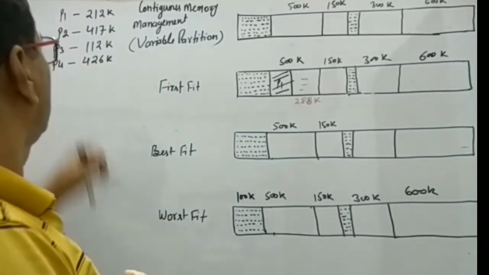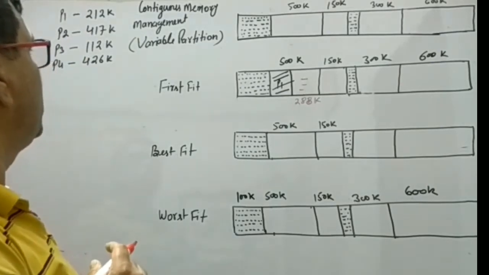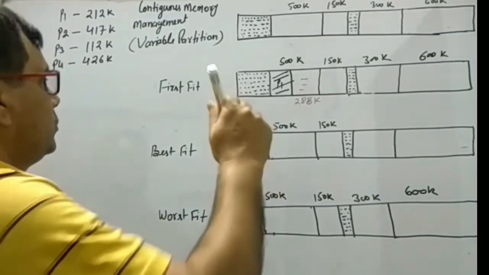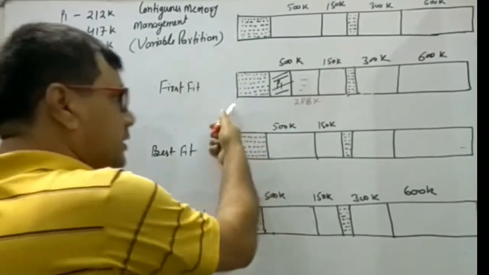Again, process P2 requires 417K. The operating system searches from the beginning.